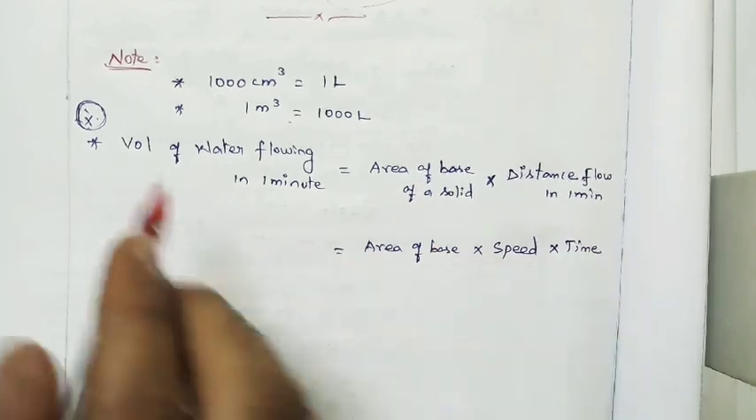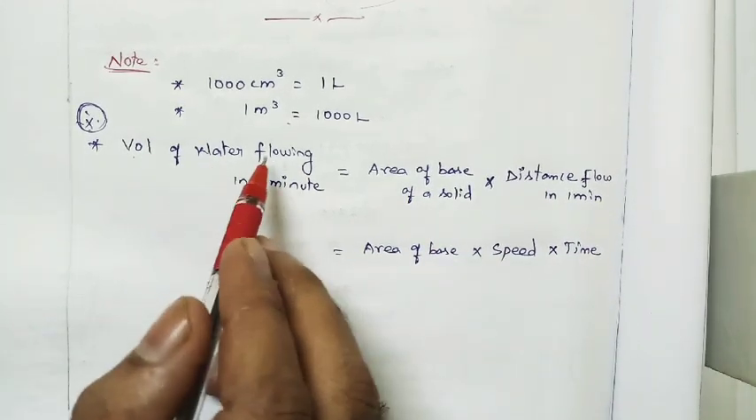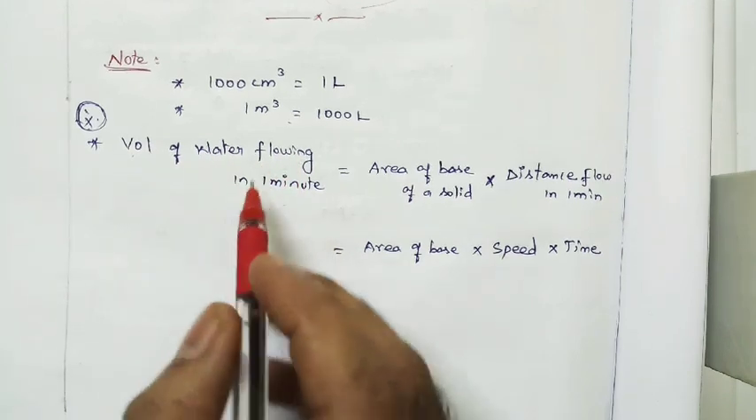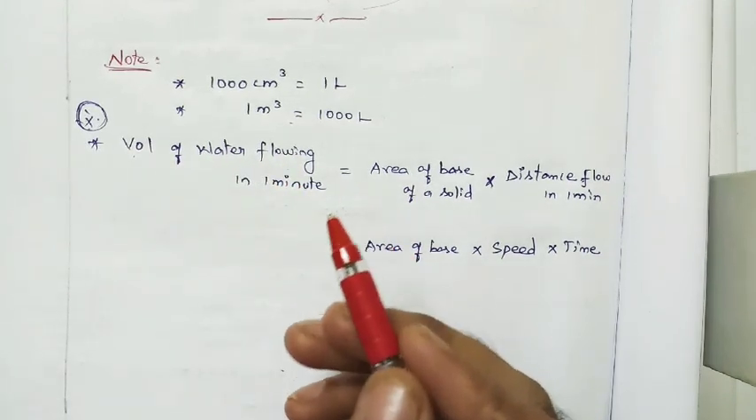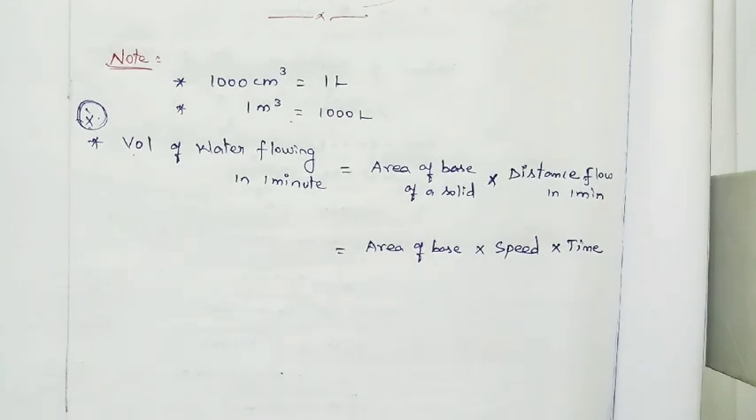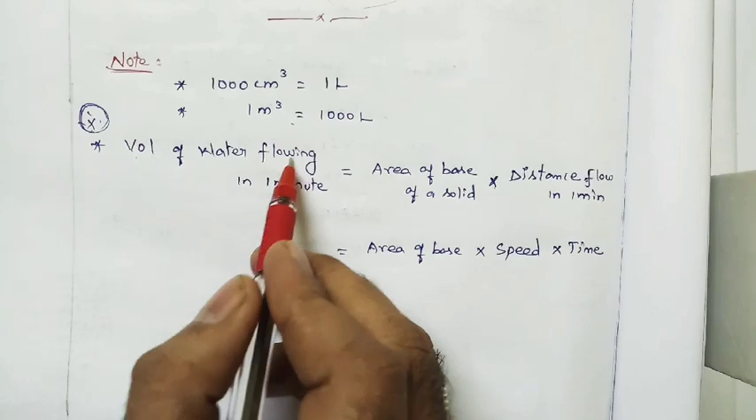Volume of water flowing in 1 minute. Water can flow in different kinds of solids, like a cylindrical pipe or a rectangular cuboidal pipe. These two only we are having: the rectangular cuboidal pipe and the cylindrical pipe.